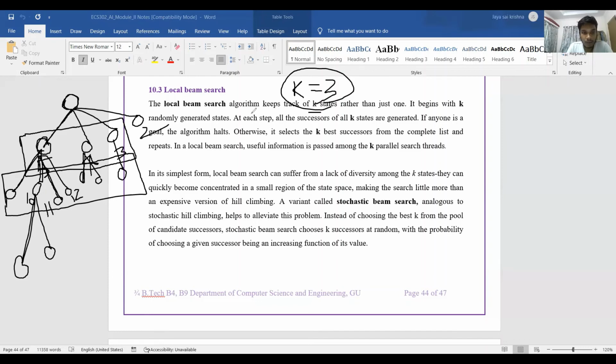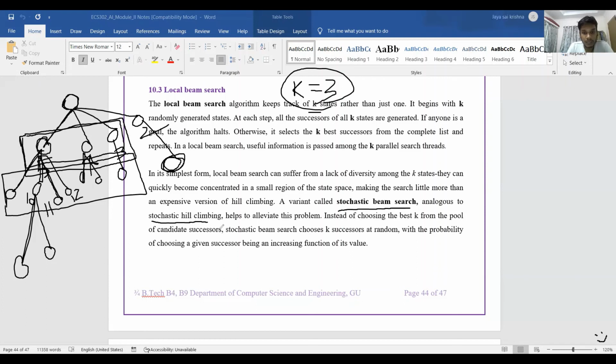A variant of local beam search is local stochastic beam search, which is analogous to stochastic hill climbing, explained by my friend Pratik. In simple local beam search, we again get the problem of local maxima, because here we expanded the nodes with values 5, 4, and 3, and the node with value 2 may produce the global maximum or the final outcome. But at that point, we thought the others gave the output, and we expanded those, but this one may give the output.